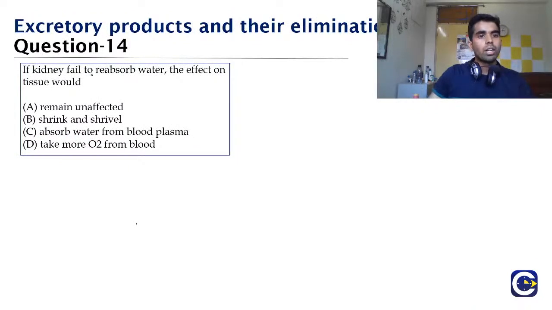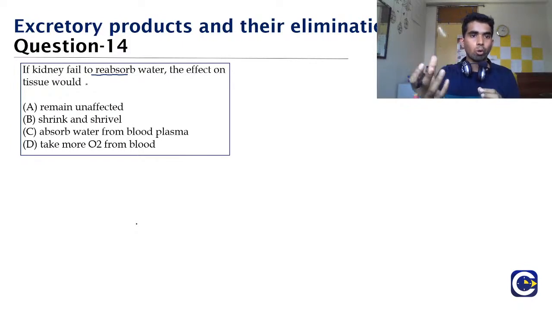If the kidney failed to reabsorb water, the effect on the tissue would be, see, all of the tissue and all the cells in our body require water, isn't it? And if the water is deficient in our body, what will happen? What happens when you wash your clothes? During washing the clothes, the soap is hyperosmotic, so the cells are losing water.